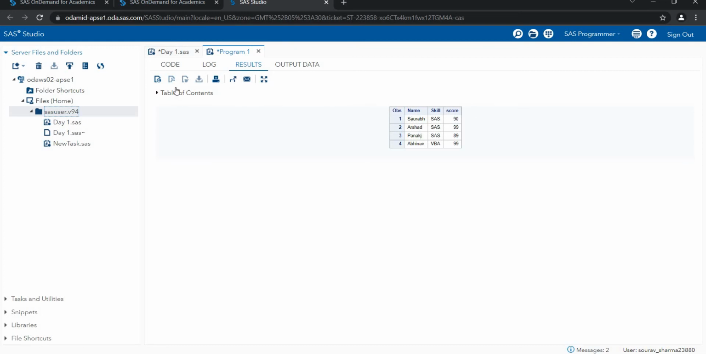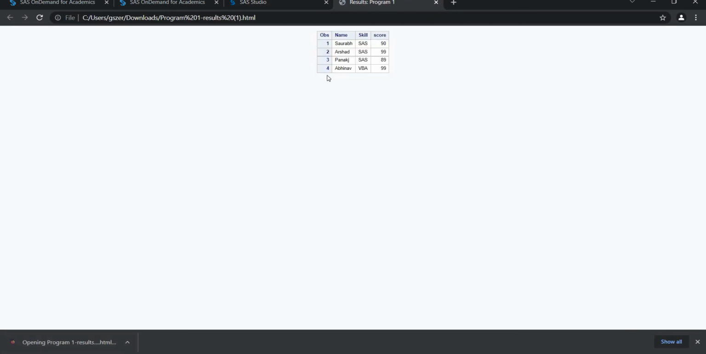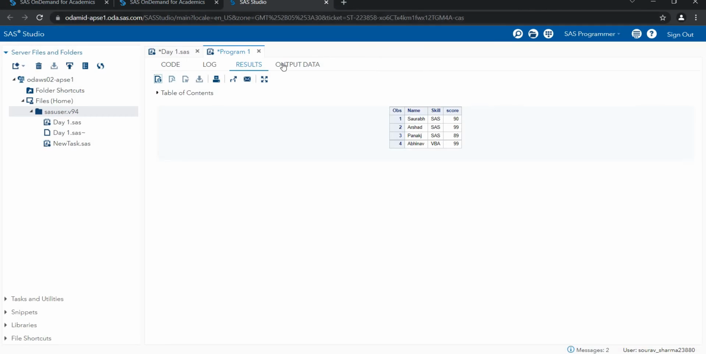And if you want to export this, you need to click any format. Let's suppose you want a PDF format or Word format, you can export it. Let's suppose I'm exporting in the HTML file. So I click on it, and now you can see here program one is exported. This is my output. You can also download it if you want.